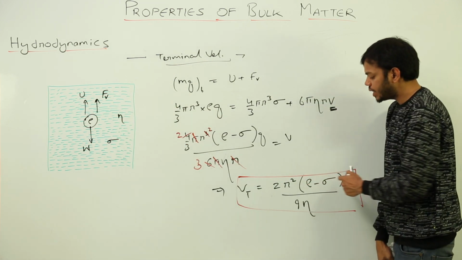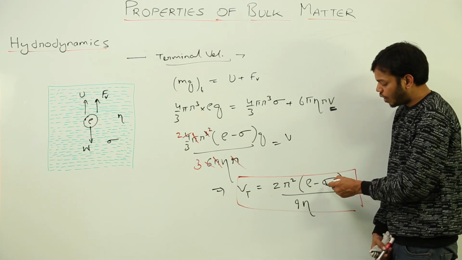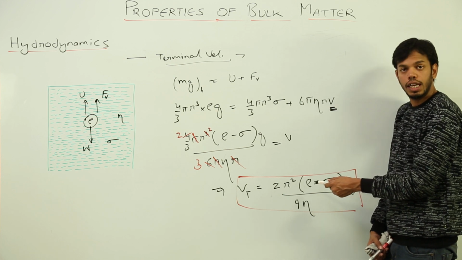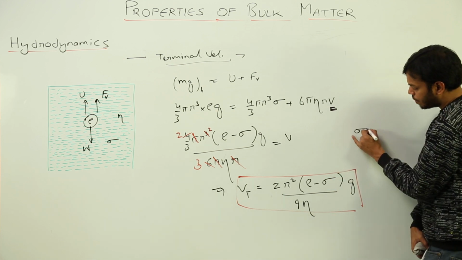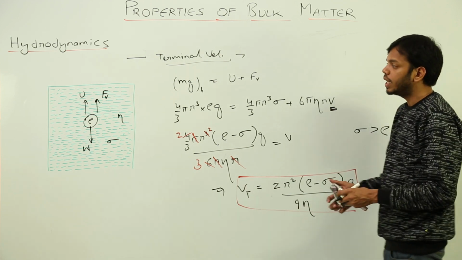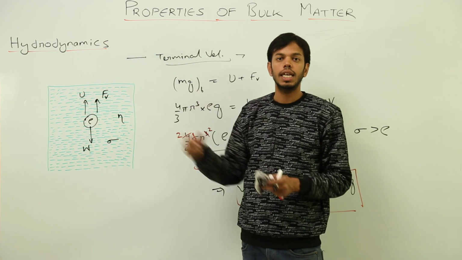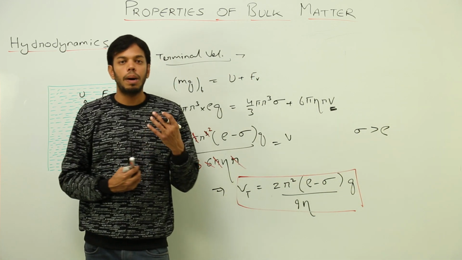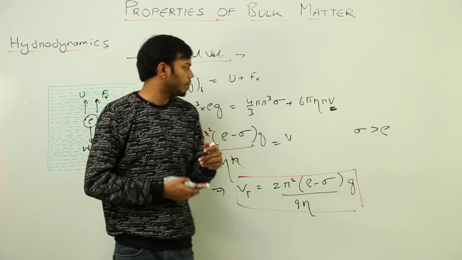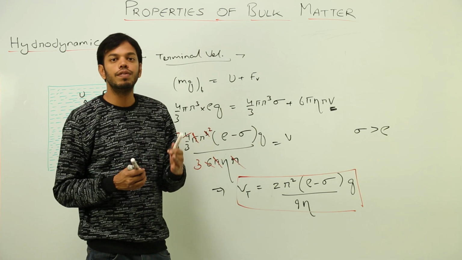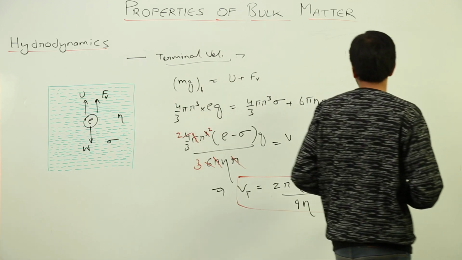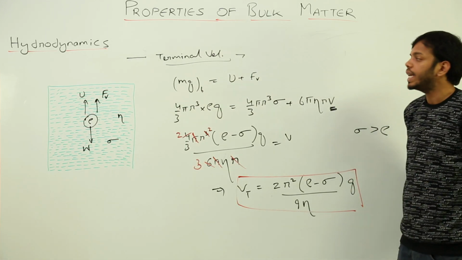Lastly, the difference in the density. So what if the density of the liquid in which it is flowing is greater than the density of the body itself? That means sigma is greater than rho. This will make the velocity negative, that means this body is going to move in the upward direction. This is the reason why the bubbles in a soda bottle always rise up. They don't go down, they rise up. The reason is that the density of the fluid in which they are flowing is greater than the density of their own body. So this gives you the value of terminal velocity for a body which is moving in a fluid.